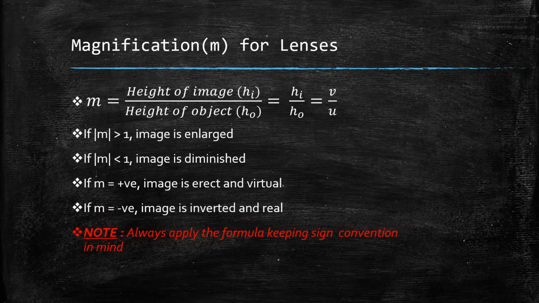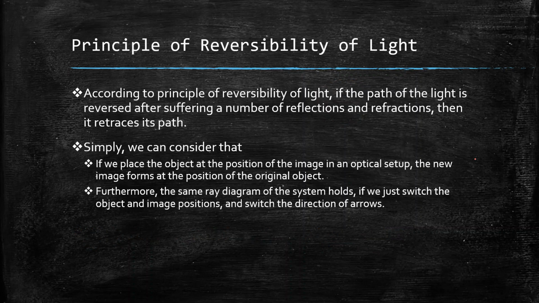In the magnification, here again the magnification is defined as the height of image by height of object, hi by ho, but in this case there is no minus sign, so it's just v by u. The same things are here also. If the absolute value of m is greater than 1, then it is enlarged. If less than 1, the image is diminished. Positive, it is erect and virtual. Negative, it is inverted and real. Yet again, to get the correct value of magnification, you have to use the sign convention while substituting the values of v and u. Now before we go into the problems, let us learn about a fun principle